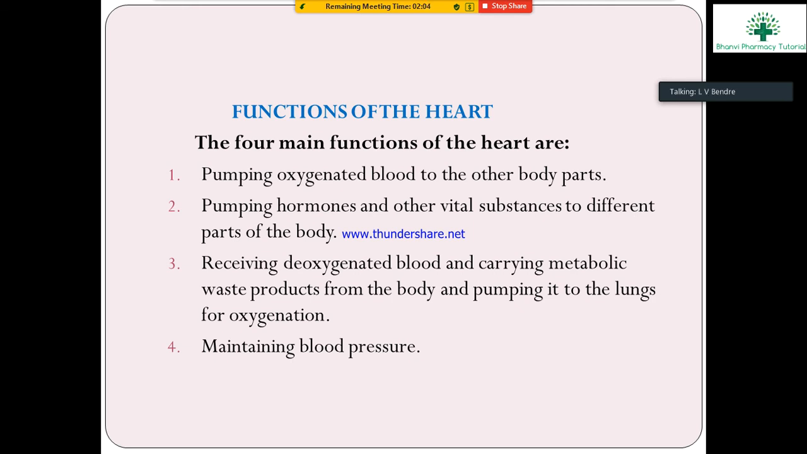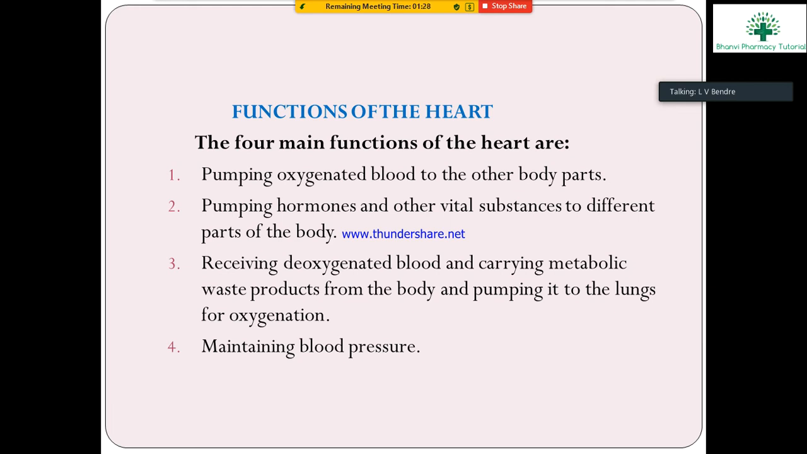Here, the functions of the heart. There are four main functions of the heart. First is pumping oxygenated blood to the other parts of the body. Second is pumping hormones, nutrients and other vital substances to the different parts of the body.